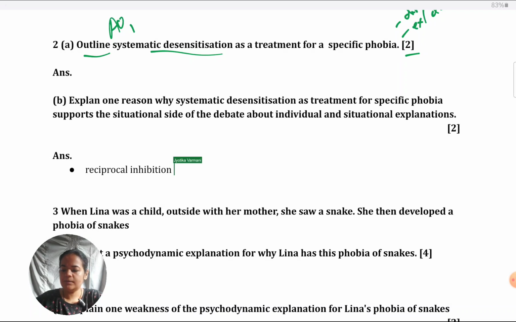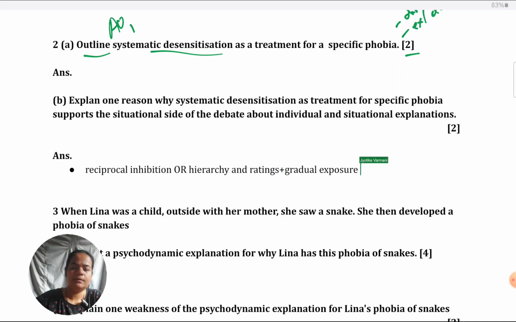Or you could define it in terms of hierarchy and ratings, gradual exposure. So systematic desensitization is that treatment in which a hierarchy is made, and in order the situations that trigger the phobia are set on that hierarchy, and then there is gradual exposure, and as the person is getting exposed they have to keep rating whether their fear is reducing or not.